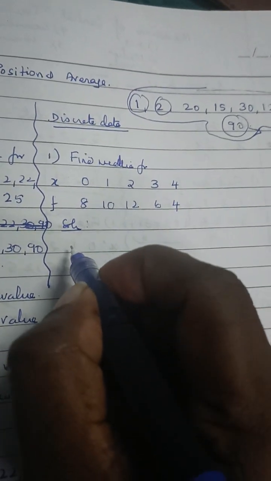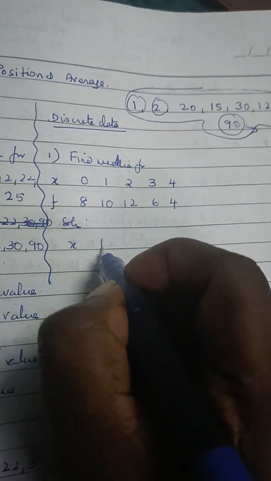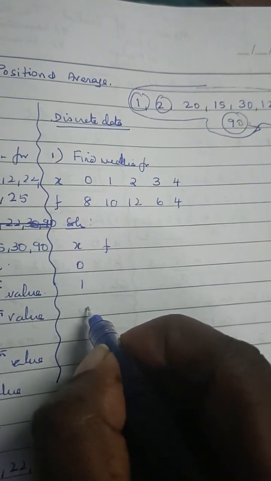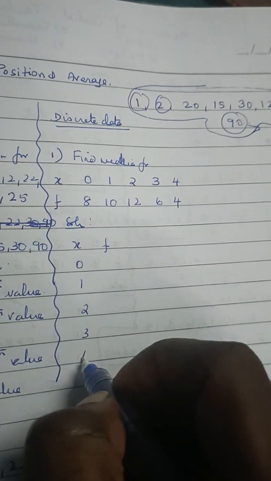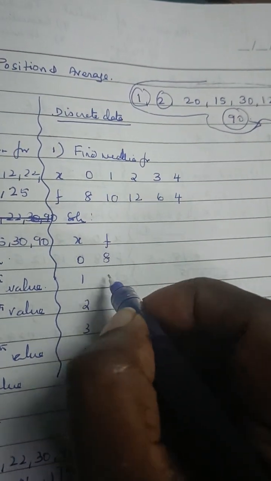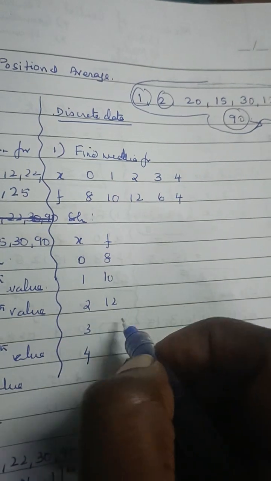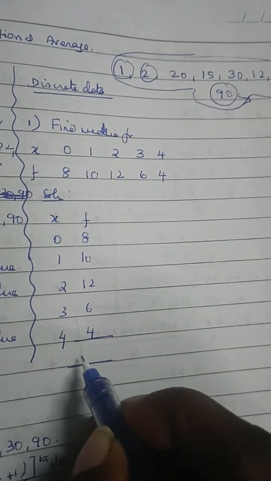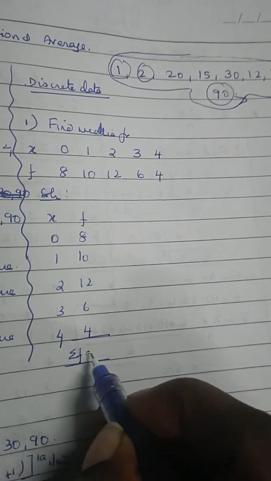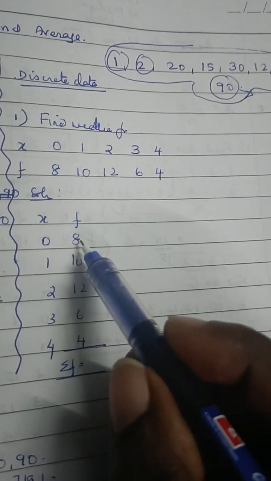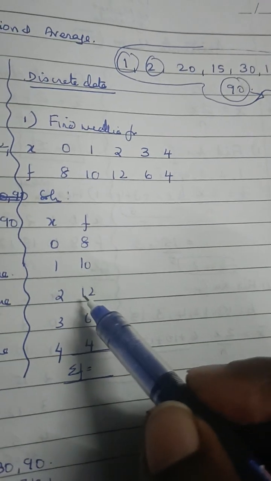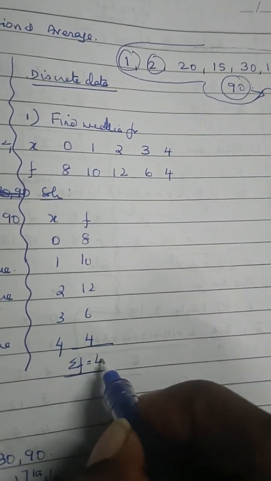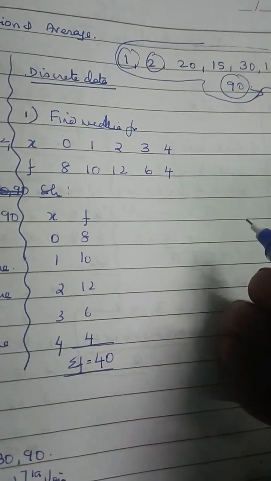So first thing we do is we write x and f. So x is 0, 1, 2, 3 and 4, and f is 8, 10, 12, 6 and 4. As I've already said, when you have frequency, total it. So you have 40.